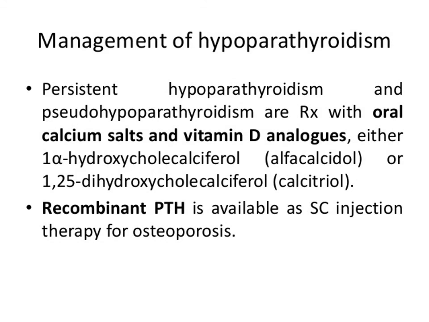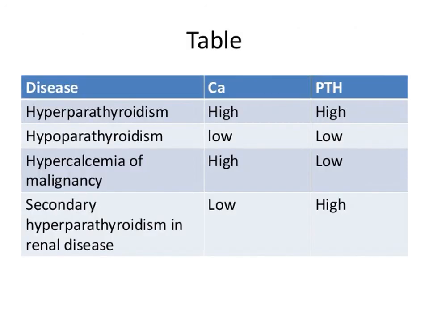Management of hypoparathyroidism: persistent hypoparathyroidism and pseudohypoparathyroidism are treated with oral calcium salts and vitamin D analogs, and recombinant parathyroid hormone is available as subcutaneous injection therapy for osteoporosis.